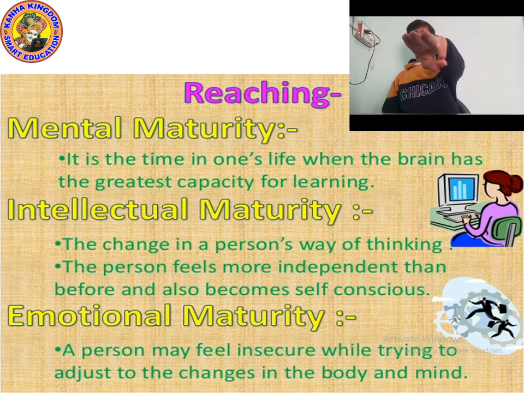Change number three, voice changes because of the voice box. Change number four, increased activity of sweat glands and sebaceous glands. Because of these glands, pimples start growing. Change number five, development of sex organs. Testes start releasing sperm, and ovaries start releasing egg.